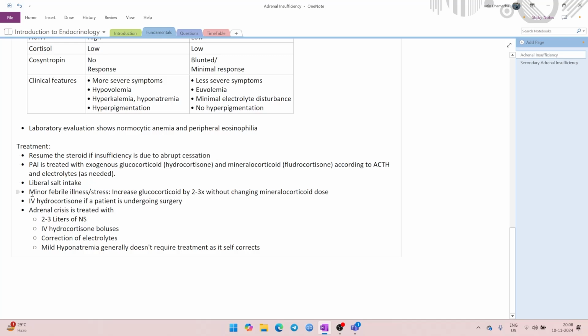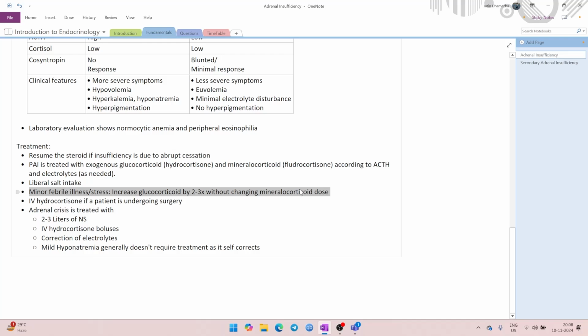All right. Next, if there is a minor febrile illness or a minor stress, what do you do in that case? You just increase the glucocorticoid dose by 2 to 3 times per day. Double it or triple it without changing the mineralocorticoids for the duration of the illness or stress. Now, this is something that is not covered in UWorld or in MBOSS. Maybe it is covered in MBOSS, I'm not entirely sure, but this is a likely question that could come in your exam.